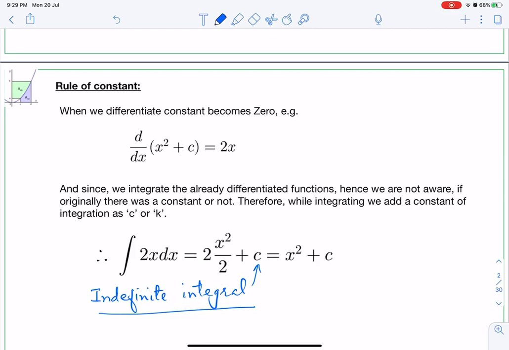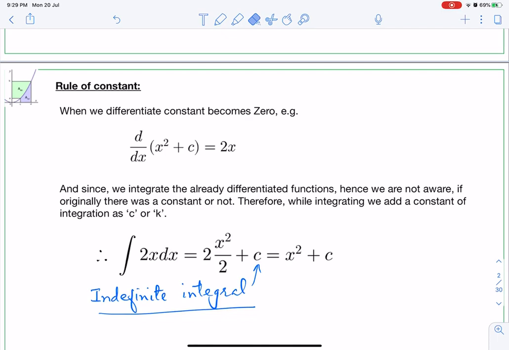In the definite integral, the other part where only definite integral will be there, there will be some limit values here and here, okay? But in this section you don't have any limit value, and this is called indefinite integral. So I hope you will remember it.